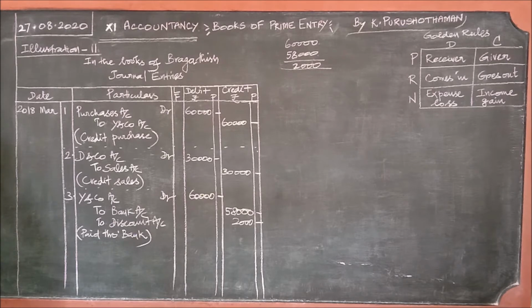That is the meaning of the discount account, the creditor, but not simply because the amount is lesser than 60,000. No. Then the fourth date, leave a line gap. Then on fourth, D and Co accepted a bill drawn by Pragadesh. Accepted a bill drawn by Pragadesh. This is for fourth.